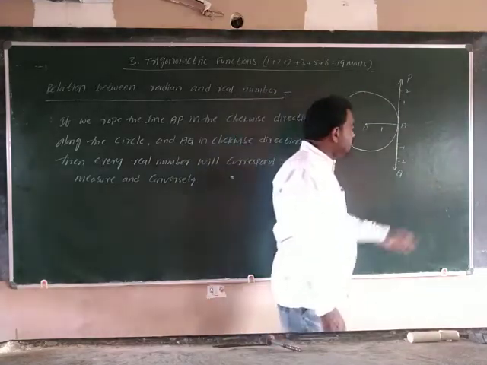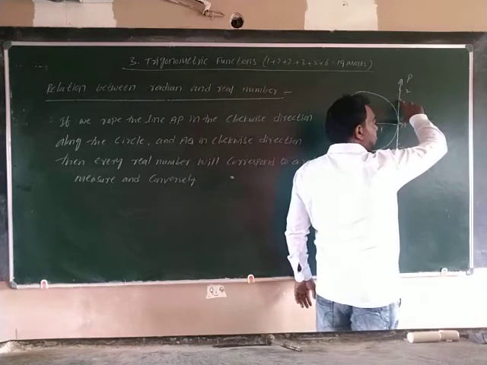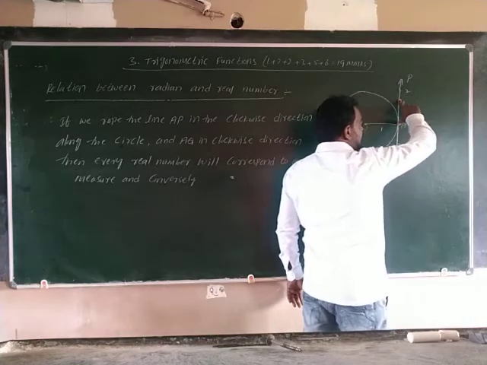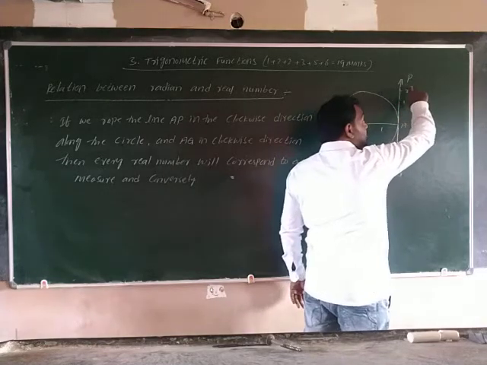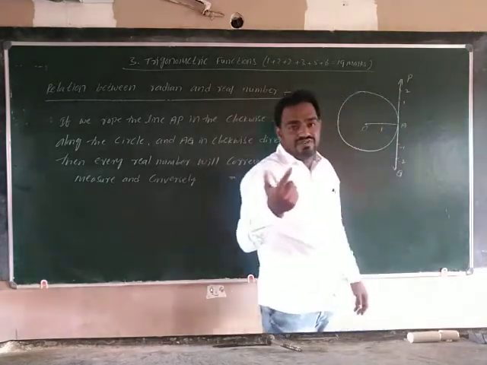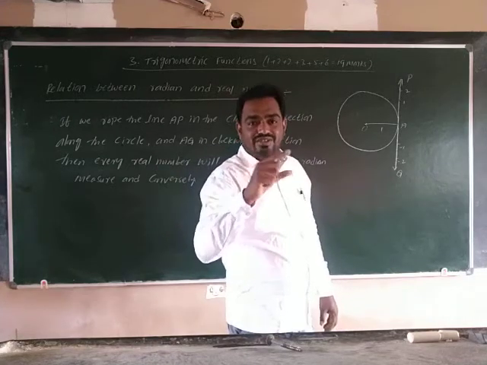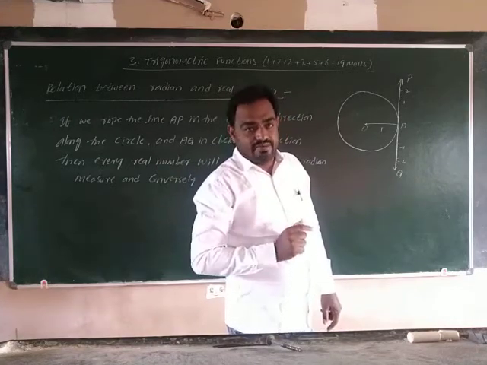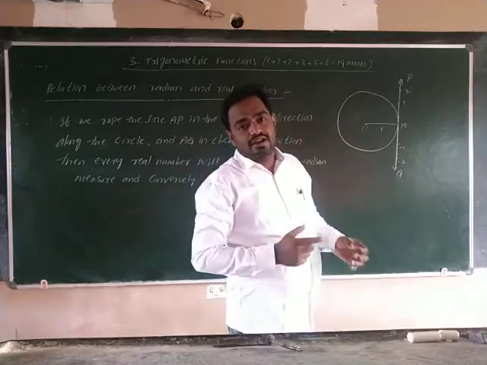So from A to 1 unit point, this is the 1 unit. The same length, this 1 unit length on the point. That means what we are saying, 1 unit distance, 1 unit length. 1 unit is the real number. 1 is the real number. 1.5, 2 point, these are all real numbers.